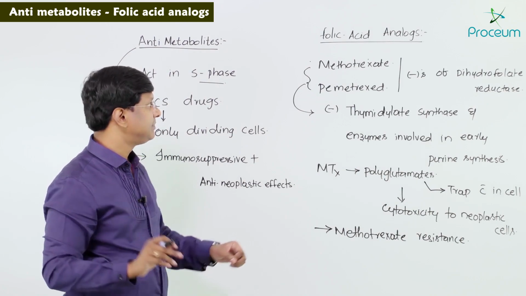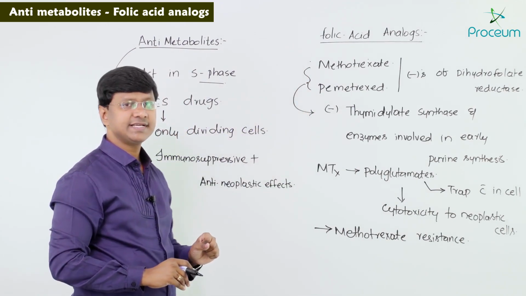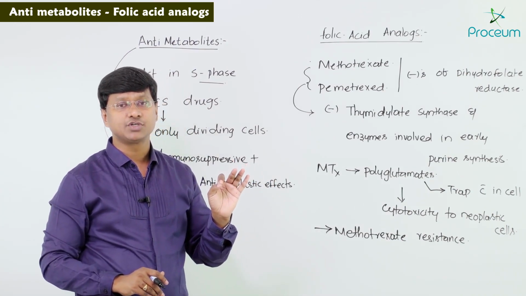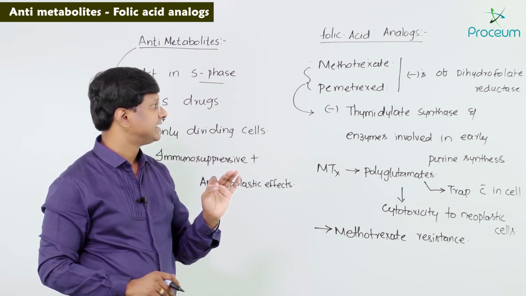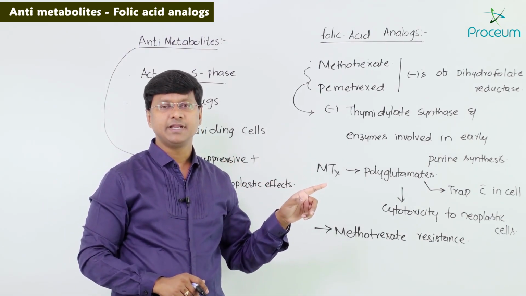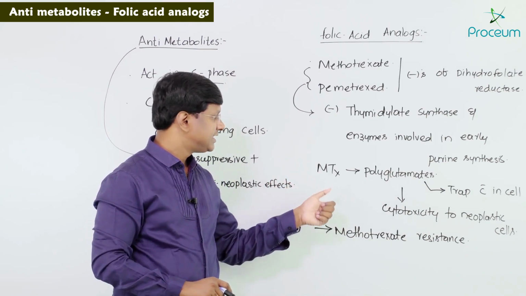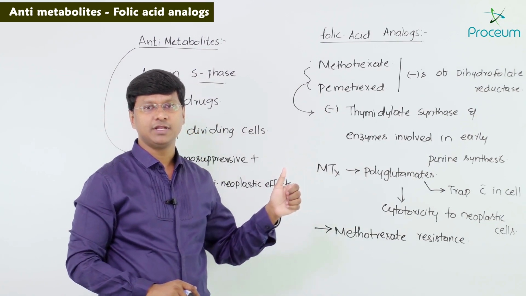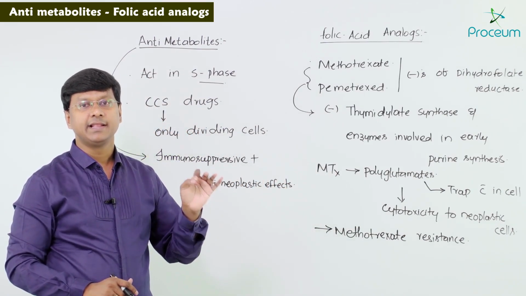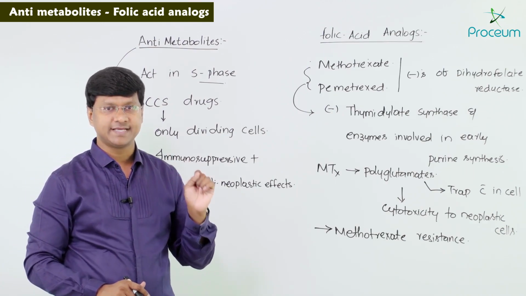But before that, let me recap. The folic acid analogues include methotrexate and pemetrexed, and they are inhibitors of the dihydrofolate reductase enzyme. Not only that, these drugs also inhibit thymidylate synthase and the enzymes involved in early purine synthesis. Methotrexate forms polyglutamates inside the cell that help to trap it within the cell, and thus it is important for the cytotoxicity to the neoplastic cells.